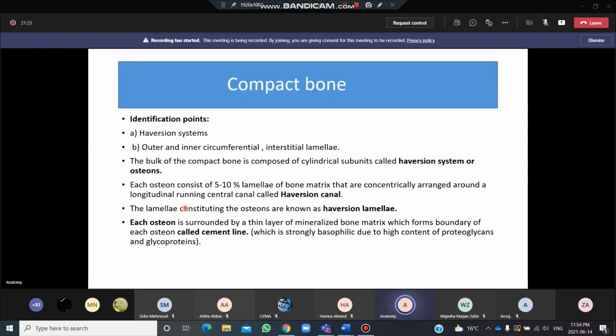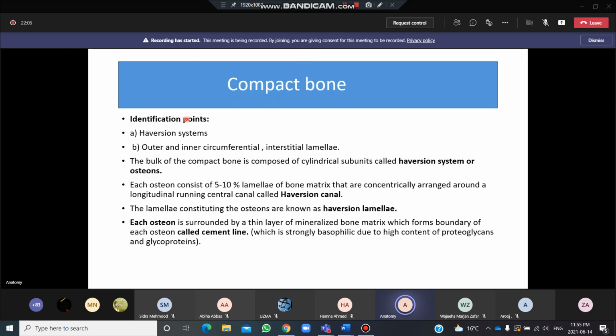Okay, what's next? Now, on the basis of the composition of extracellular matrix and other things, we divide the bone into two types. First of all is the compact bone, and the second that we will study is the spongy bone. Now, what you will see in studying the compact bone. Generally, from its name, the compact bone is stronger and harder as compared to the spongy bone. Spongy means a little less hard than the compact bone, it will be like a sponge.